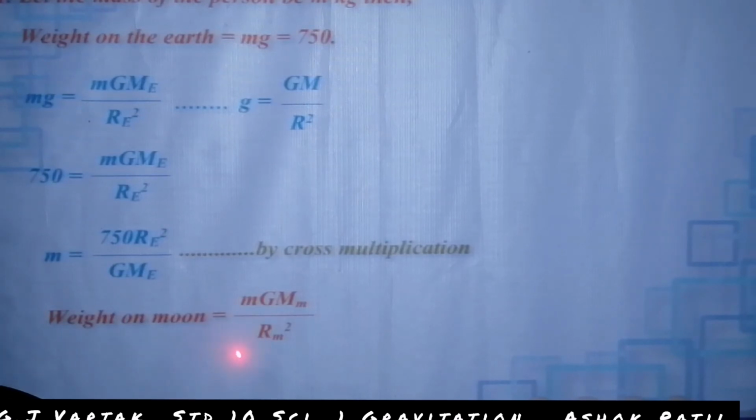Weight on moon is equal to m G Mm upon Rm square.